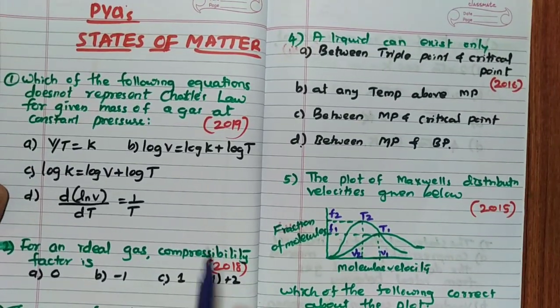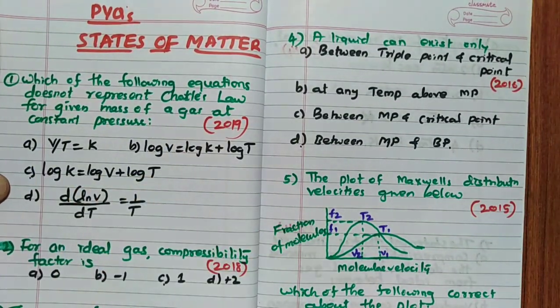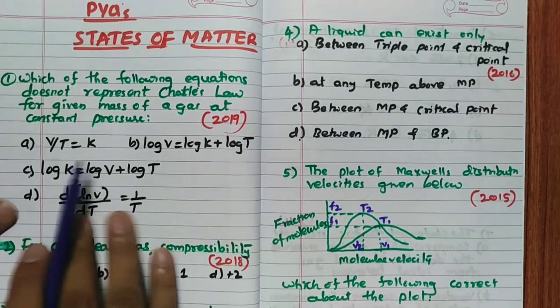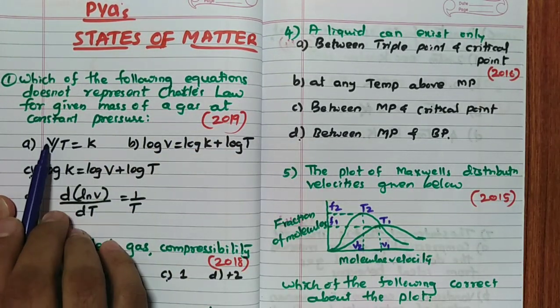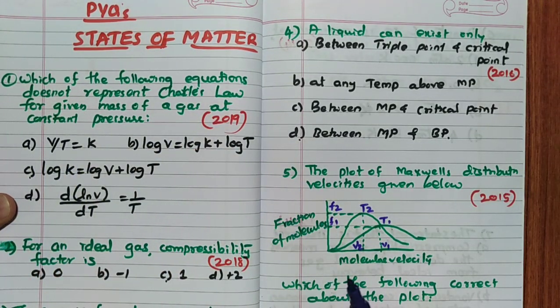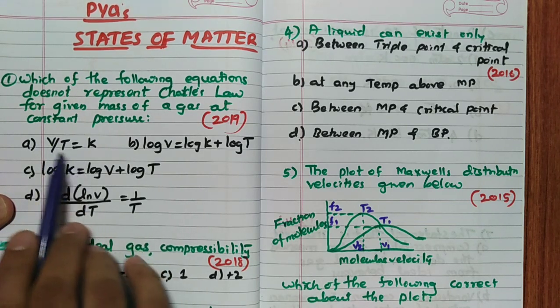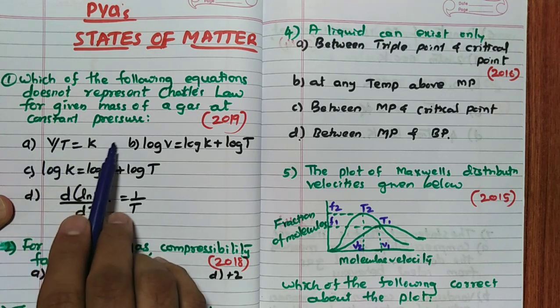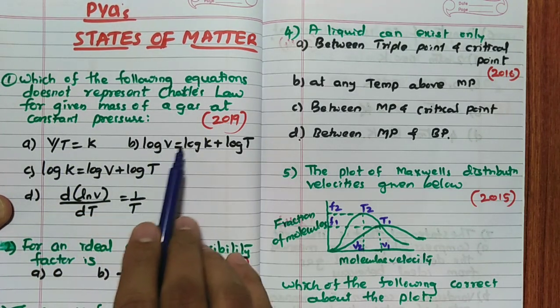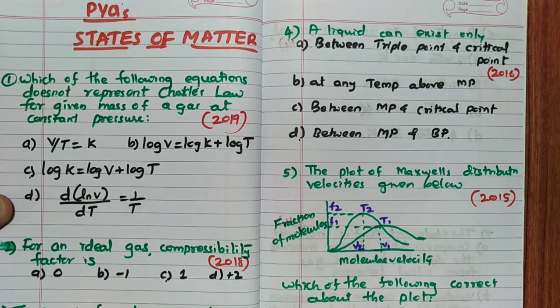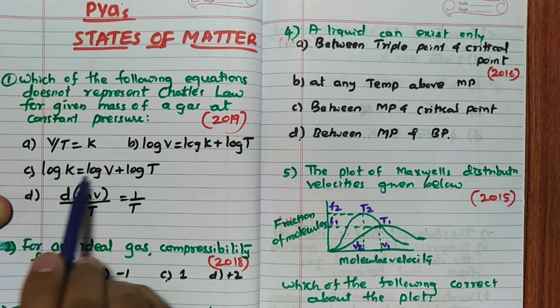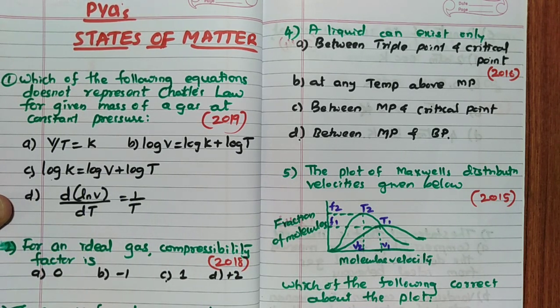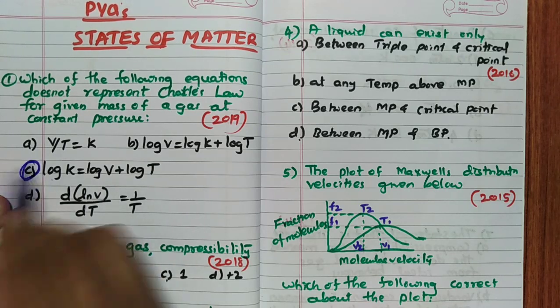Which of the following equations does not represent Charles law? We know that V by T is equal to K. So when you apply log here, log V minus log T is equal to log K, nothing but log V is equal to log K plus log T, is also correct. But log K is equal to log V plus log T is wrong. Remember, hence the answer for this question should be this.